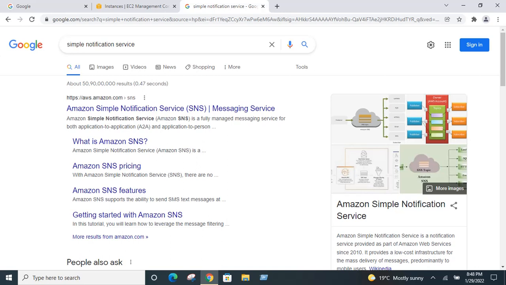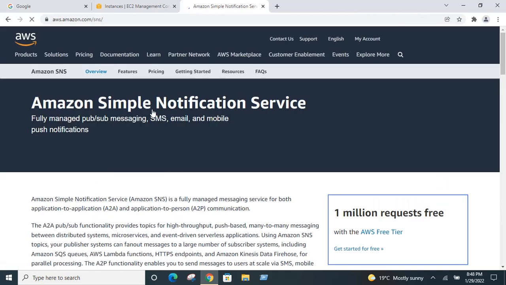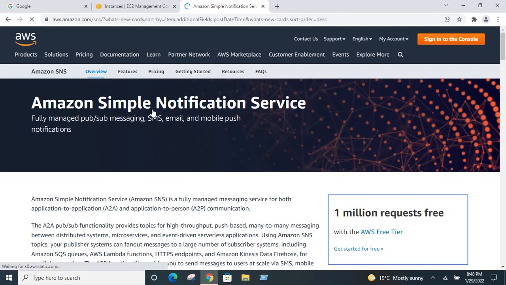Hi friends, today I am going to explain the Amazon service, that is Simple Notification Service. So what is meant by Amazon SNS? See here. Once you type SNS in Google, you will get this one. Amazon Simple Notification Service is nothing but a fully managed PubSub messaging service.